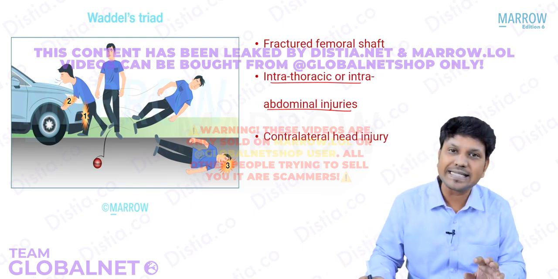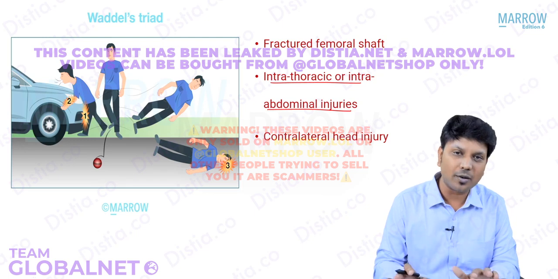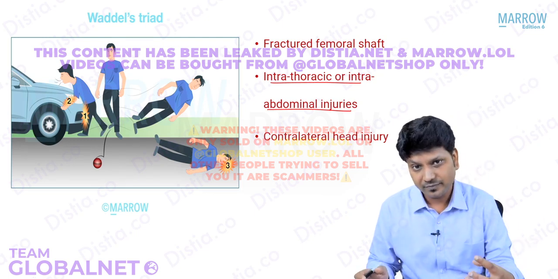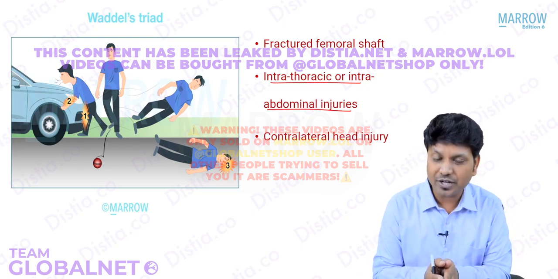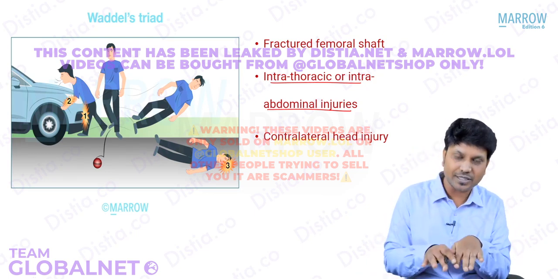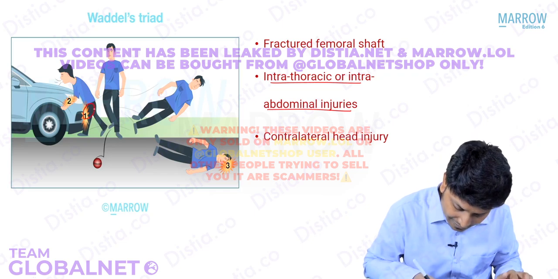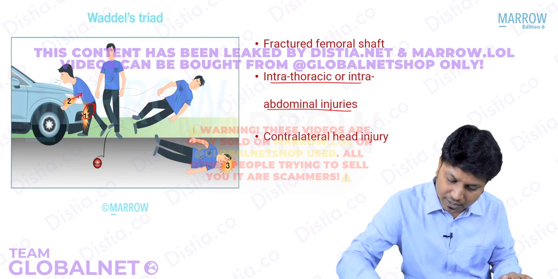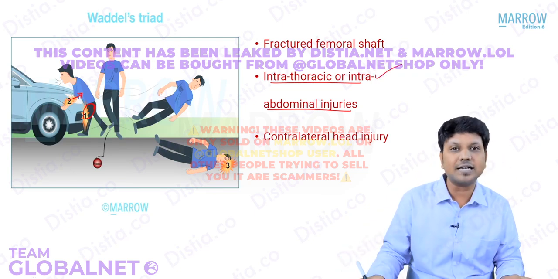This is the pattern of injury that is commonly seen with a pediatric pedestrian hit by a car. When there is a pediatric pedestrian, you know the height is a little lesser for the victim. The primary impact will be at the level of the femur. Secondary impact will be to the chest or abdomen, wherein you can have intrathoracic or intra-abdominal injury.